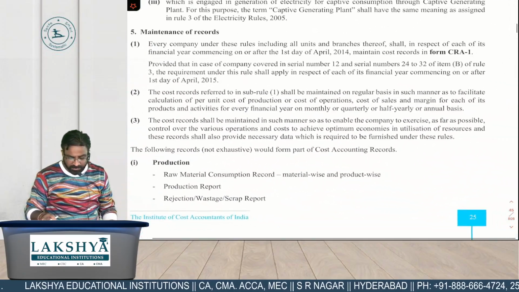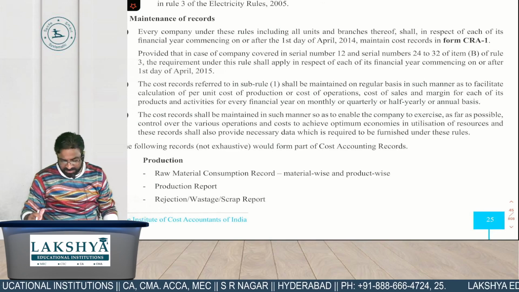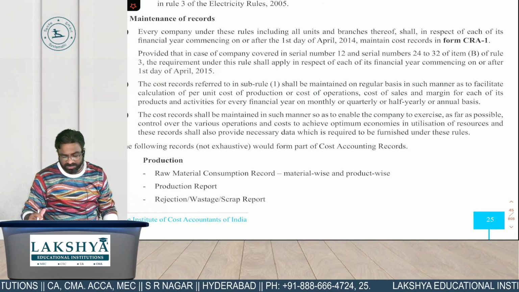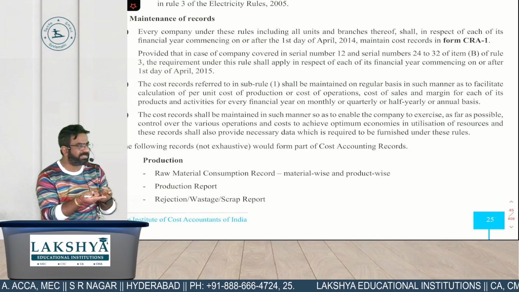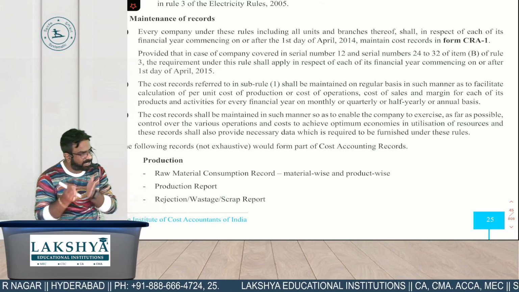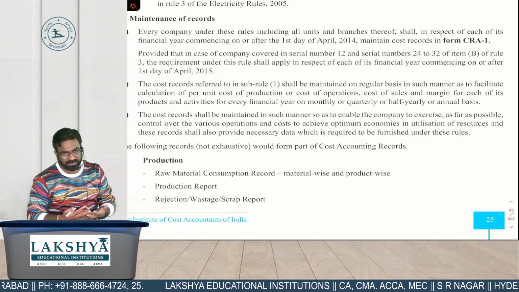Next point, read. The cost records referred to in sub-rule 1 shall be maintained on regular basis in such manner as to facilitate the calculation of per unit cost of production or cost of operation. See, cost audit may take place, may not take place every year. But once the cost records become applicable to you, you have to start maintaining it every year. Did you get the point?